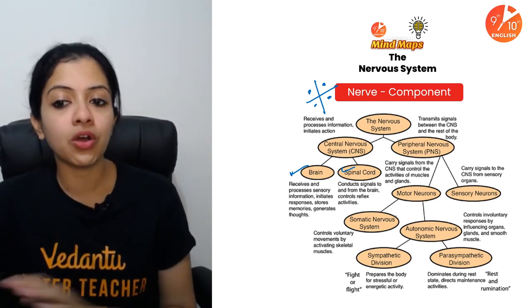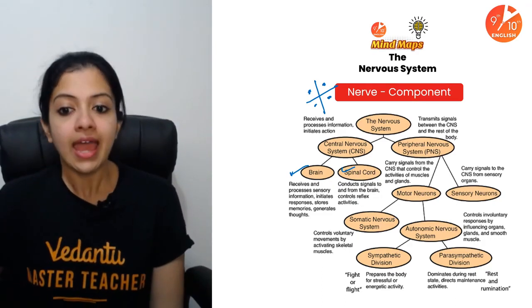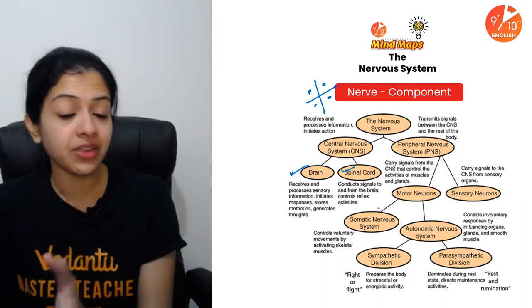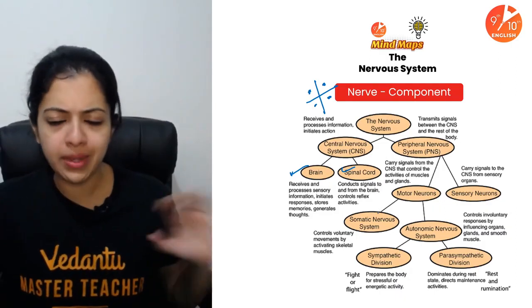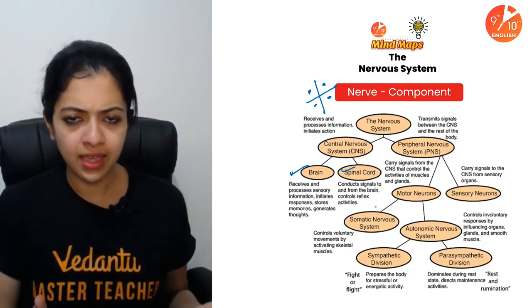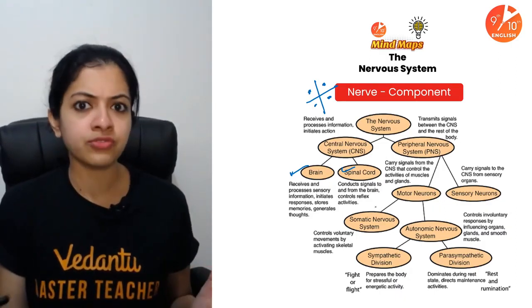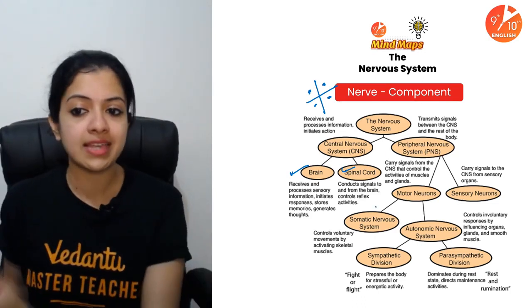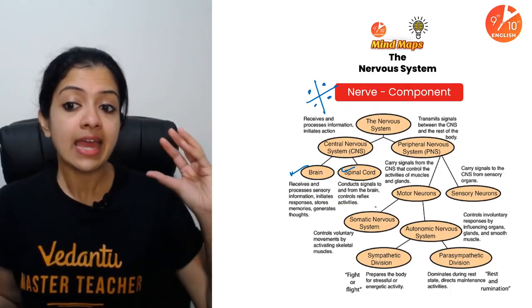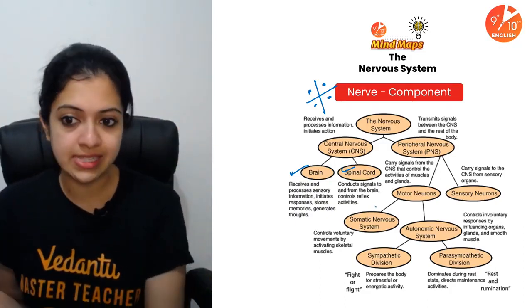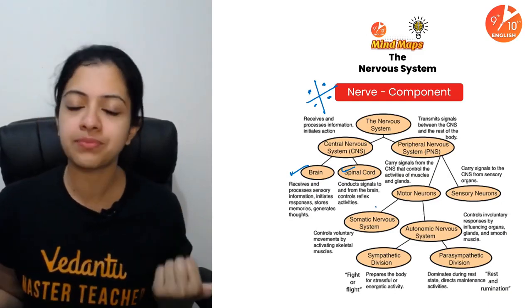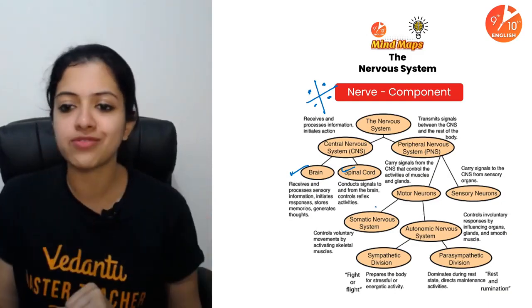Then under PNS, it would be all the nerves and the neurons which make them up, right? Motor neurons and sensory neurons, right? And then somatic nervous system and autonomic nervous system. Now, children, sensory and motor, those terms I probably haven't mentioned to you today, did I? Okay, anyway, in case I've not, oh yes, I think I did, right? In the types of neurons, we did talk about it. Sensory neurons carry signals to the central nervous system from the sense organs, and motor neurons carry signals away from the central nervous system. So same thing, which I've told you earlier.